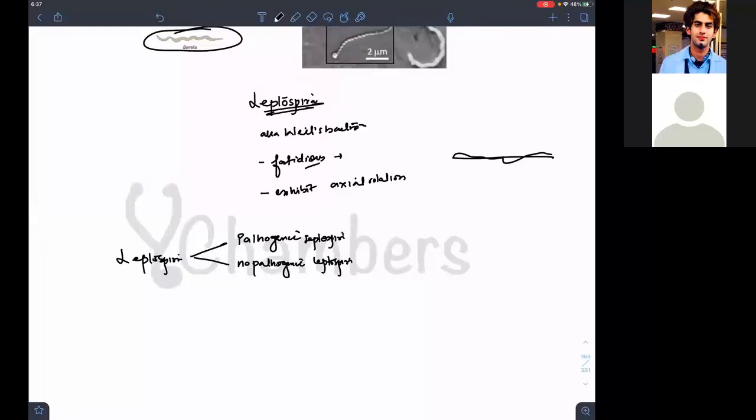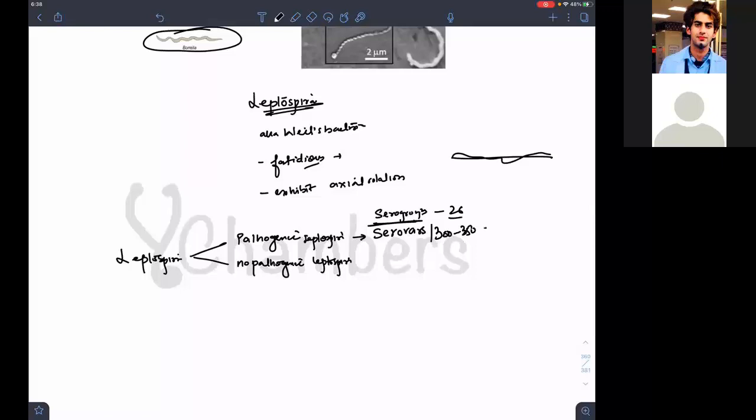Pathogenic Leptospira will have various serovars, not serotypes, which will be under various serogroups. How many serogroups? I think 26. And serovars 300 to 350.